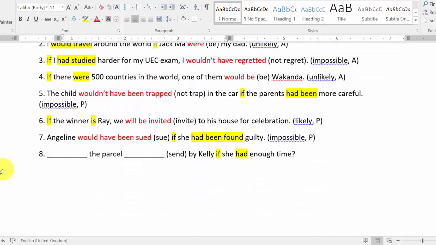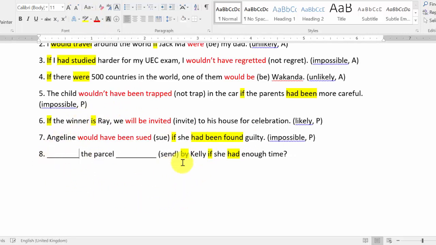So let's see. The parcel is 包裹. So you have a "by" here. It shows that this part should be a passive voice. So we should use would be pp. So your answer, as I said earlier, only one word in the first blank, so would, then be pp, sent.